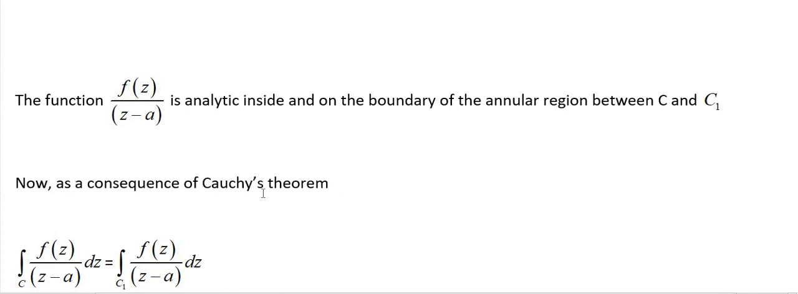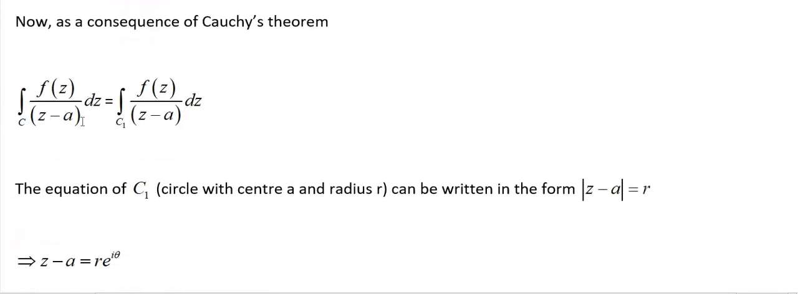Now, as a consequence of Cauchy's theorem, the integral over C of f(z)/(z − a) dz equals the integral over C1 of f(z)/(z − a) dz. This is from consequence 2 of Cauchy's theorem. The equation of C1, a circle with center at a and radius R, can be written as |z − a| = R.